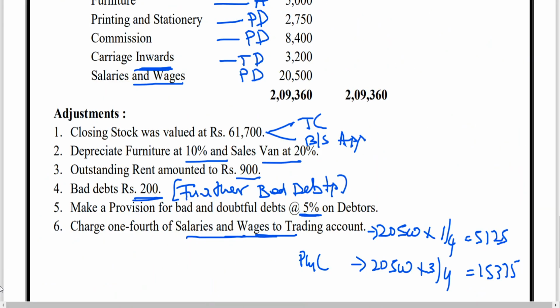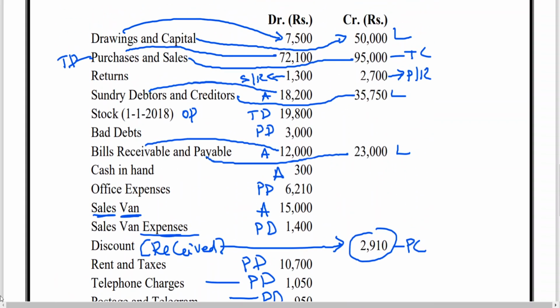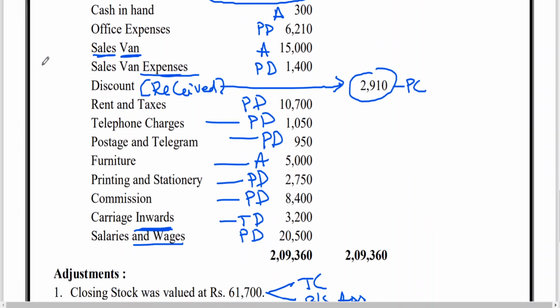You should be watchful while doing it. Once it is completed, you can put a tick mark like this. This is completed. This is completed. This is completed. So that you'll be knowing the remaining items. Carriage inward is completed.